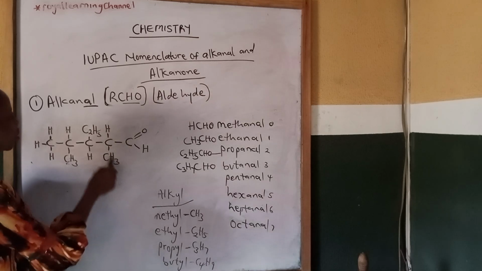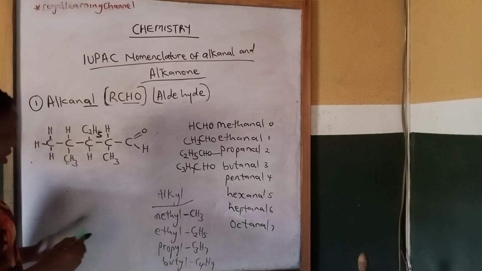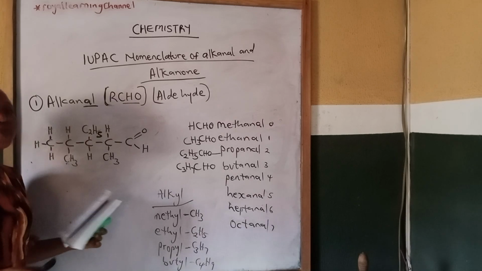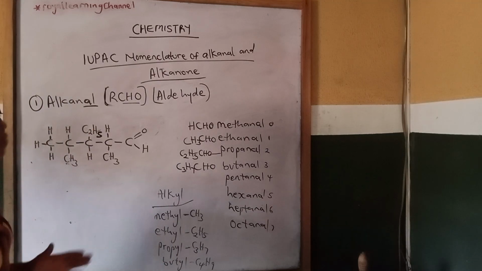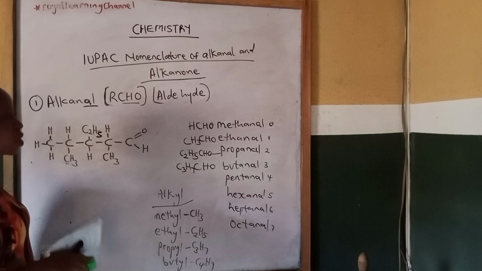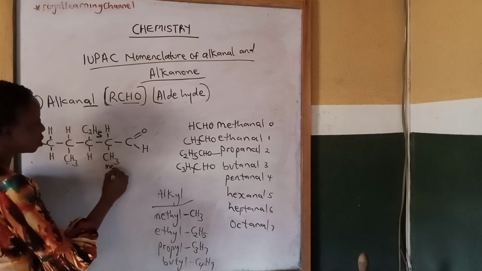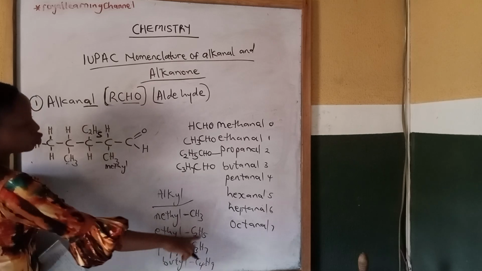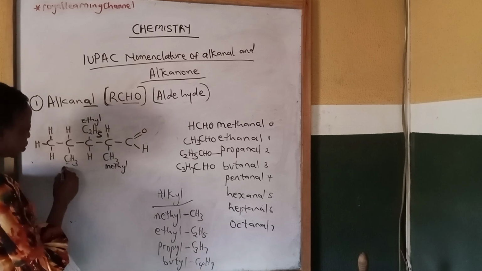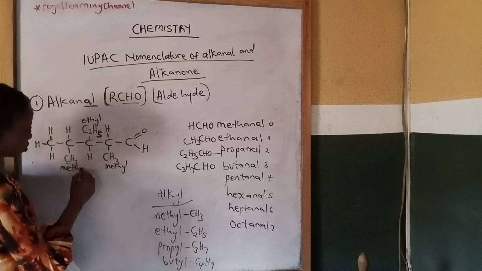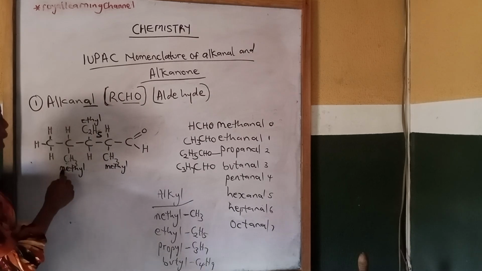Now we have CH3 here. We have C2H5 here. Then another CH3 here. When there are two different substituents, you name them alphabetically. So we have methyl here. Then C2H5 is called ethyl. We have ethyl. Then CH3 is methyl. Now, alphabetically, E comes before M.